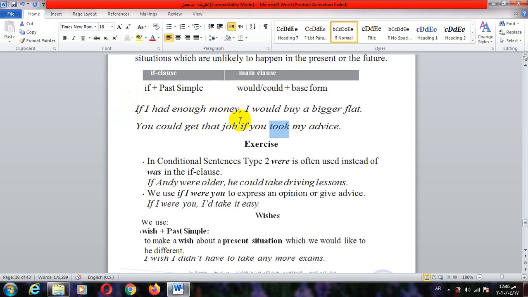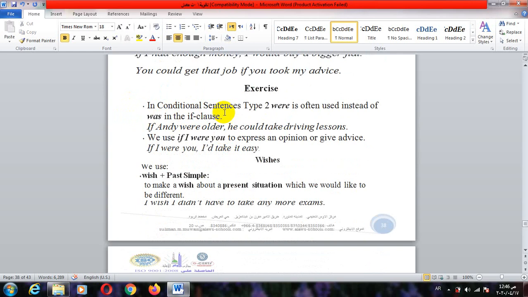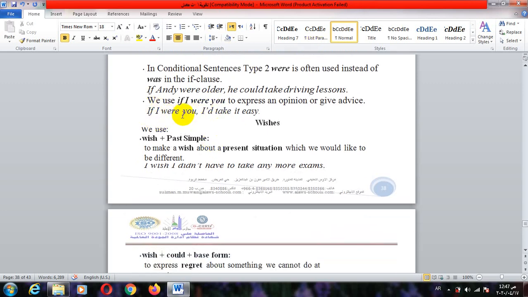Okay, but if I begin with the main clause, so if I connect the two clauses, I don't need a comma here. Understand? In conditional sentence type 2, were is often used instead of was in the if clause. Look at this example: if I were you. This is the past, yeah, but we know the verb to be in the past may be was or were, the second form of the verb to be. According to the rule, if the subject is I, he, she, it, or a singular noun, I use was. But here I use were.